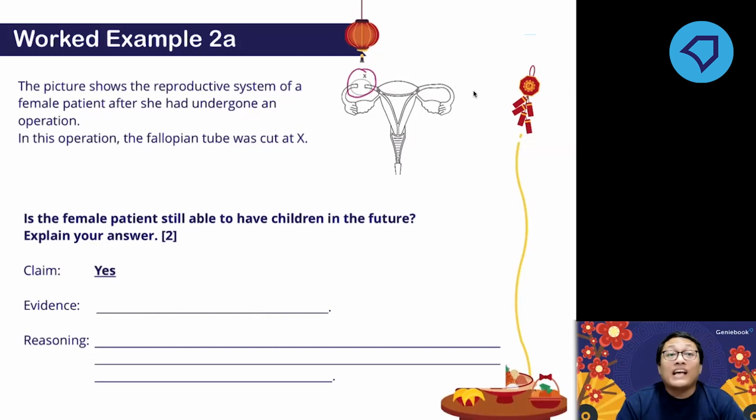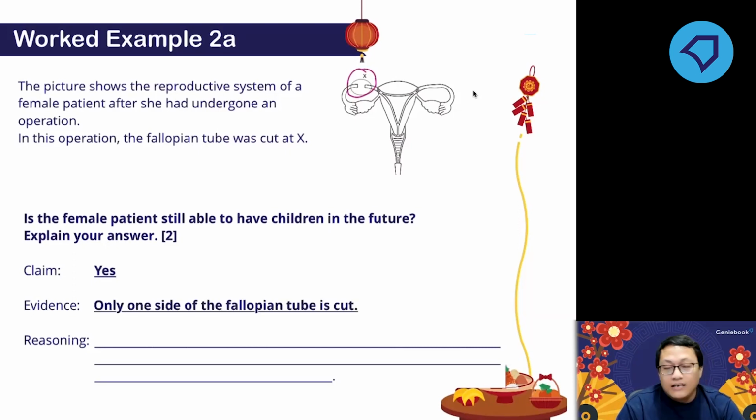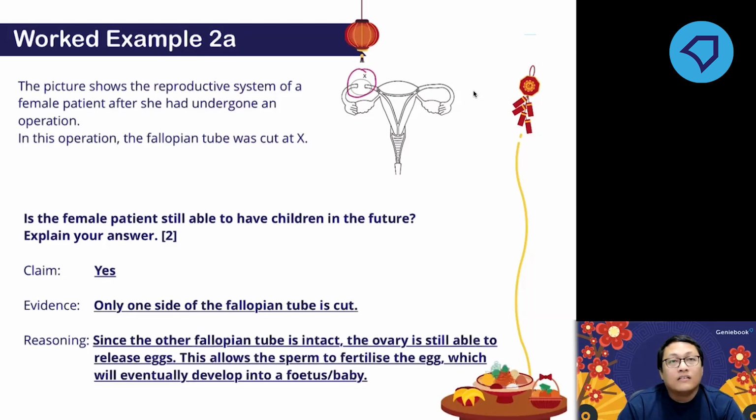Why? Because there are two fallopian tubes. If only one is affected, then the other fallopian tube can still allow fertilization to take place. So the woman is still able to have children in the future.